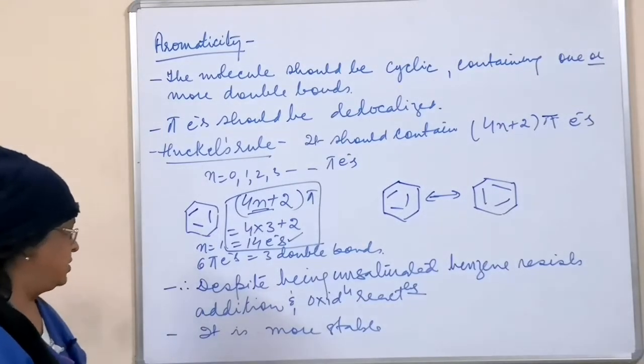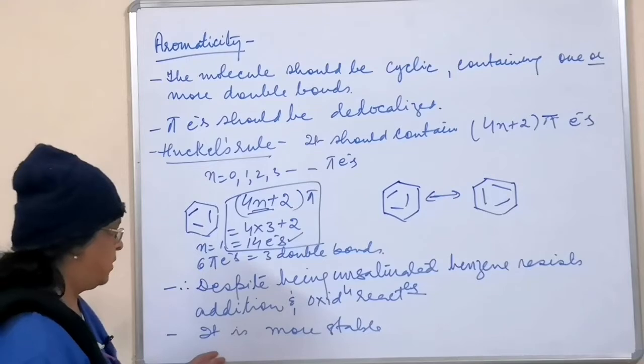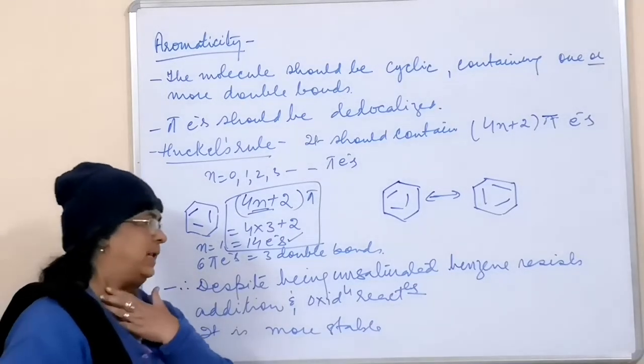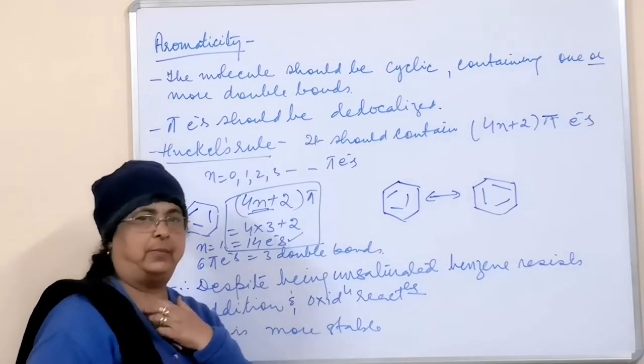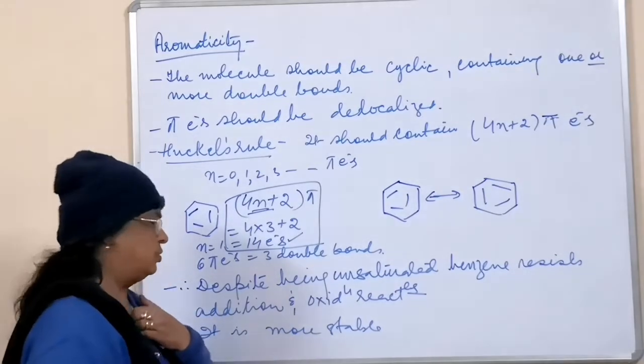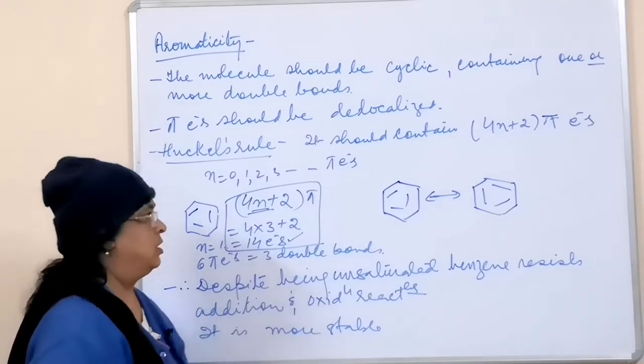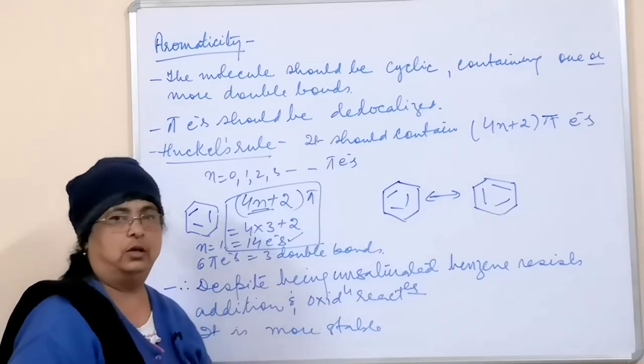That substitution reaction we will be studying later in its properties. Because of resonance it is more stable. Although alkenes and alkynes, which have double and triple bonds, are not so stable, benzene is stable because of this resonance. So resonance makes a molecule stable.